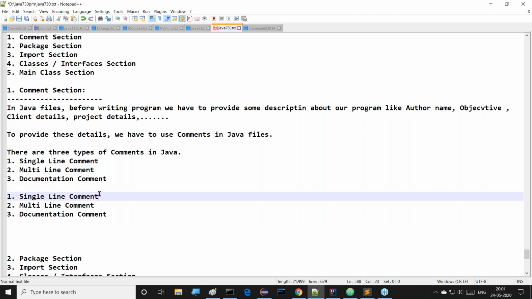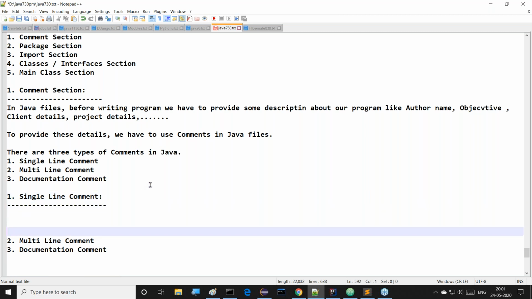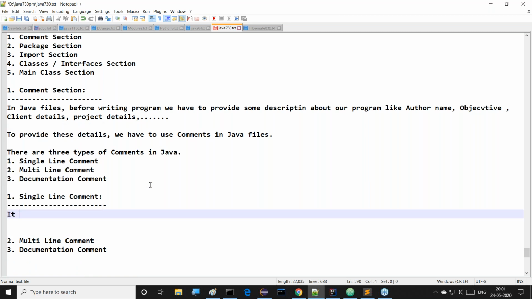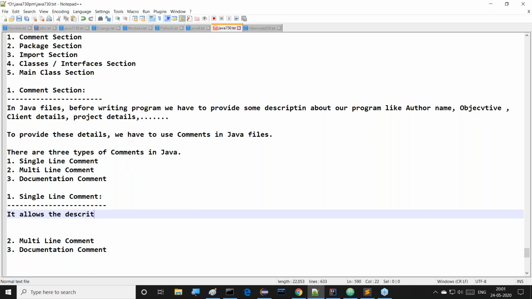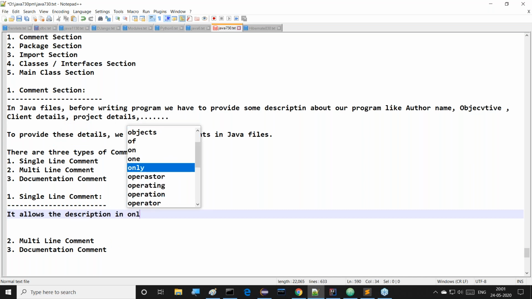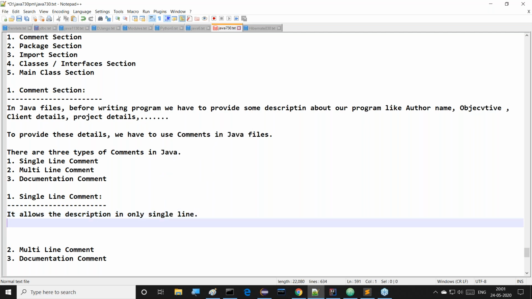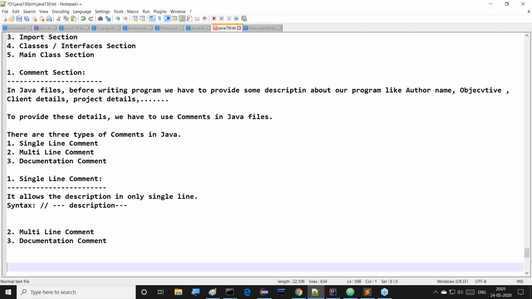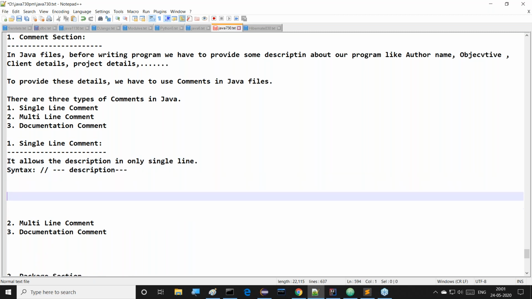And what about the single line comment? What is its purpose? A single line comment allows the description in only a single line. Then what is the syntax? We just use two forward slashes, and there we write the description. This is a single line comment.